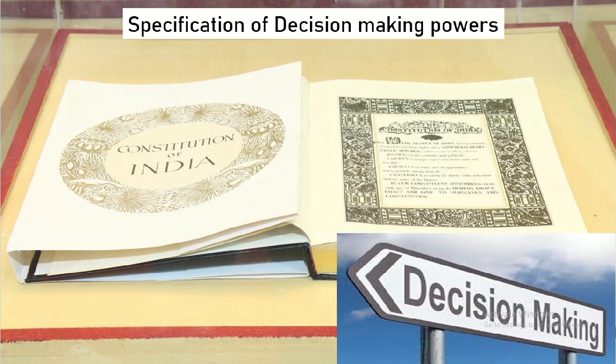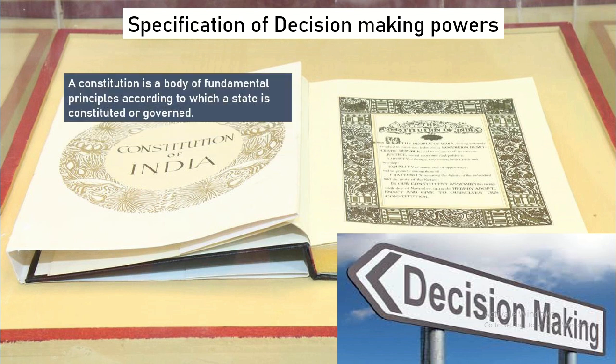Clarification of decision-making powers. Who will make the decisions? Who decides the major factors in the country? A constitution is a body of fundamental principles according to which a state is constituted or governed. So as you can see on the screen, the Constitution of India. Constitution means a book which contains the basic principles according to which the state is constituted or governed.